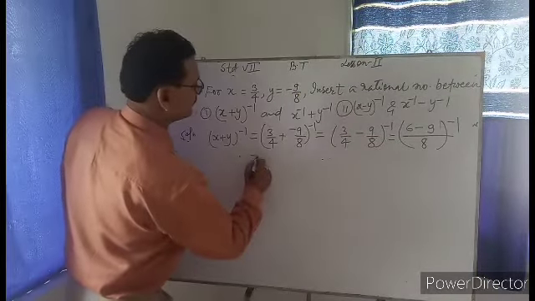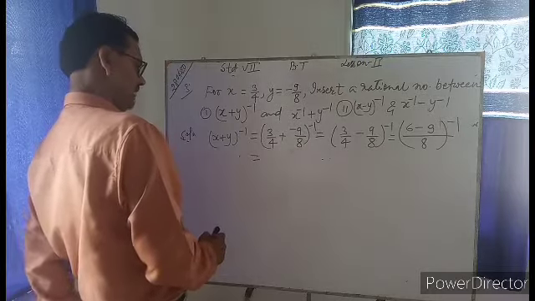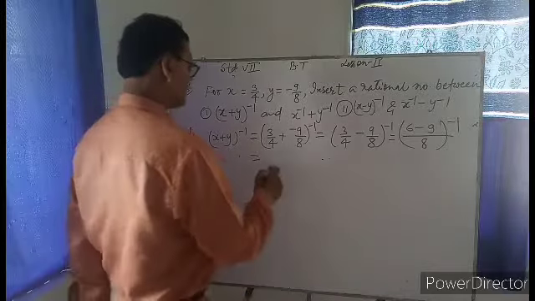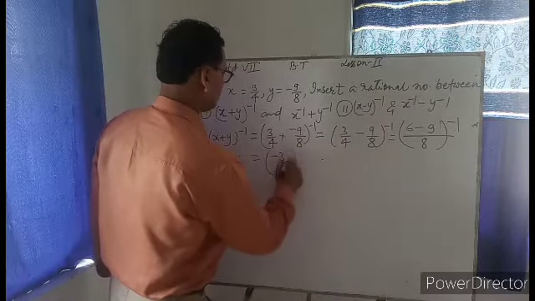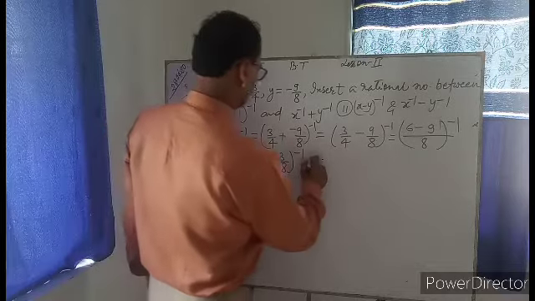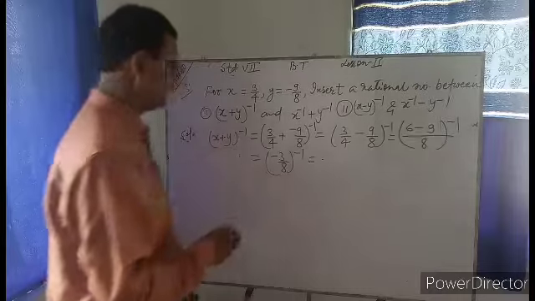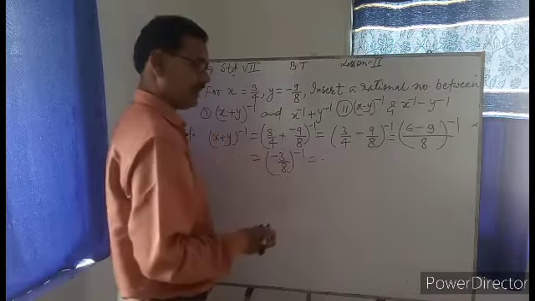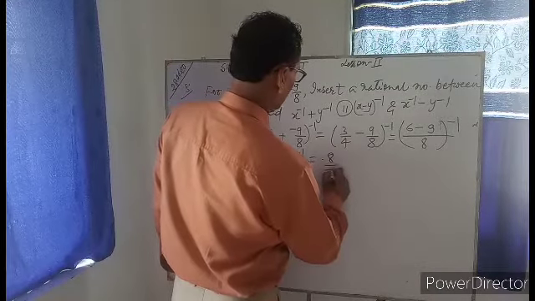This will give you 6 minus 9, which is minus 3 by 8, to the power minus 1. This is the reciprocal of minus 3 by 8, which will be 8 by minus 3.